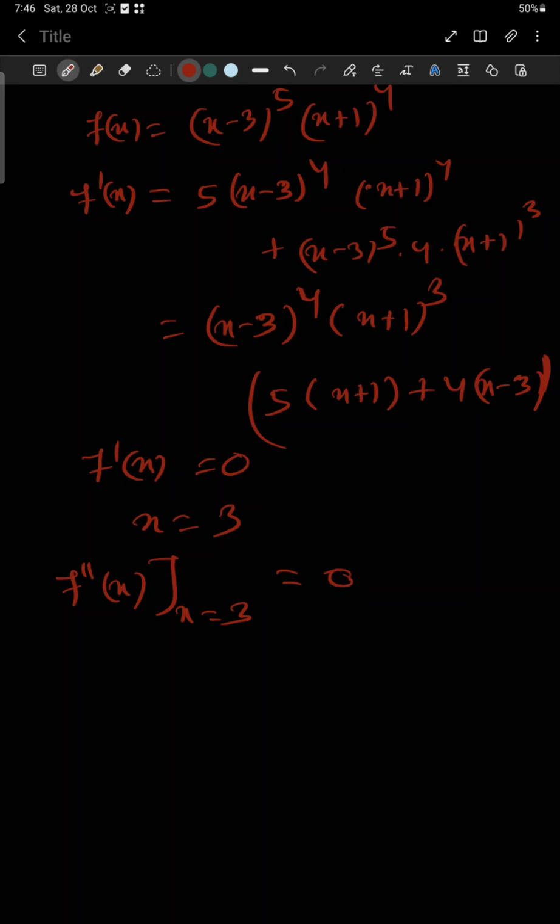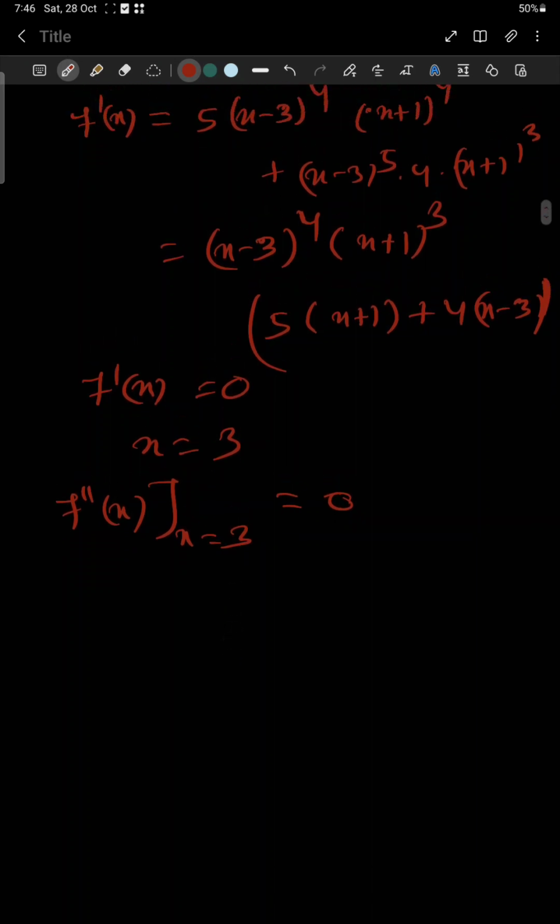To judge whether this is a point of maximum, minimum, or point of inflection: when f dash x0 equal to 0 and f double dash x0 is greater than 0, then it is a point of minimum.